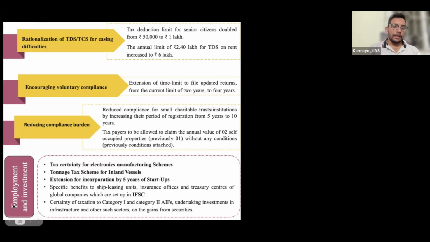Then employment and investment, there are some measures, tax certainty in electronic. They are saying that there will be clear mentioning of all the tax. Then tonnage tax on inland vessels. That means we have national waterways 1, 2, 3, 4, 5 across the rivers. Earlier the tax was collected based on profit earned by the vessels.